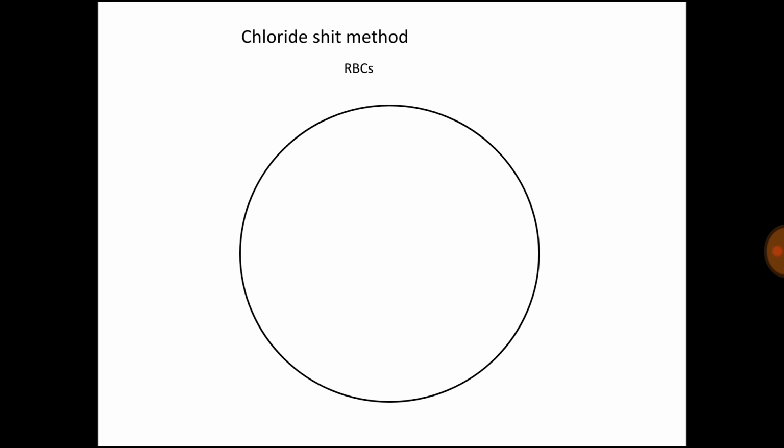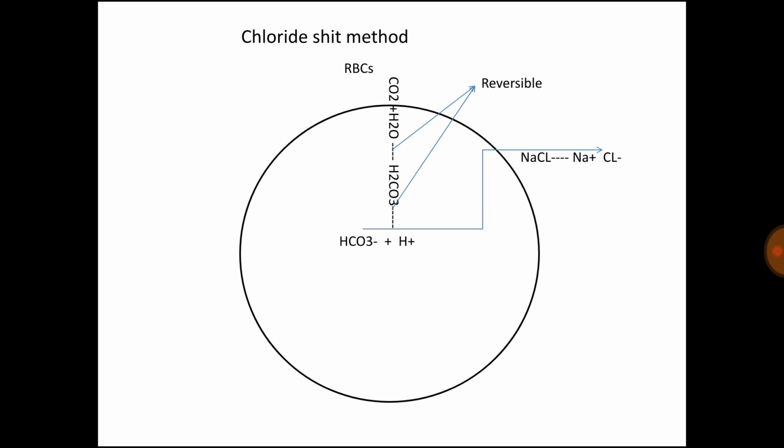In the chloride shift method, this is the RBC structure, and near the tissue capillary, CO2 and H2O combine to form H2CO3, which further forms HCO3 minus ion and H plus ion. Both reactions are reversible, and this happens near the tissue capillary. Outside the RBC, NaCl is also present, which forms Na plus and Cl minus. Now during transportation of CO2 from tissue to the RBC, an exchange of negative ions happens. That means HCO3 minus moves outside the RBC and Cl minus ion moves inside the RBC.